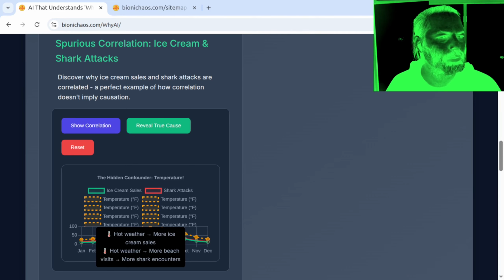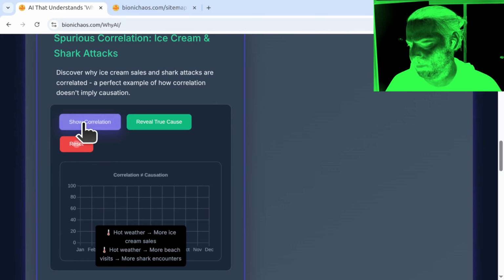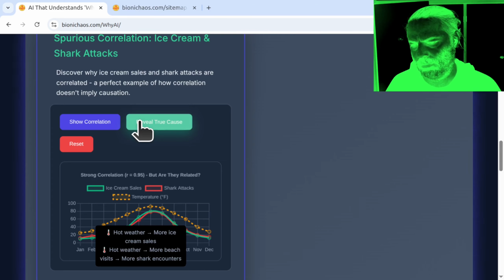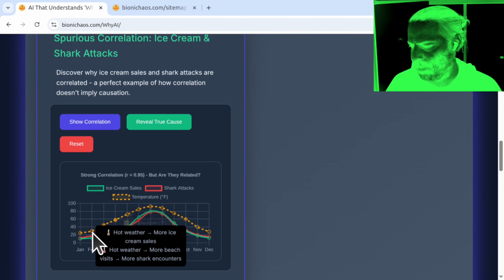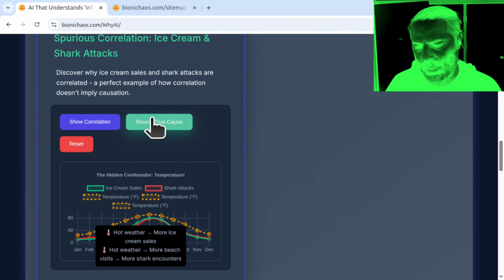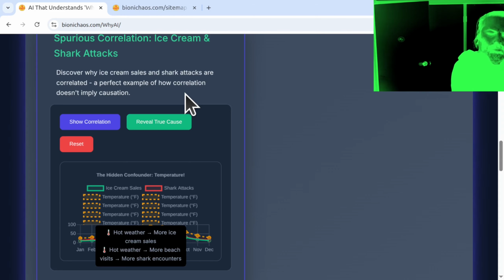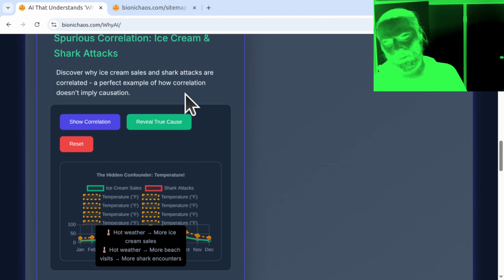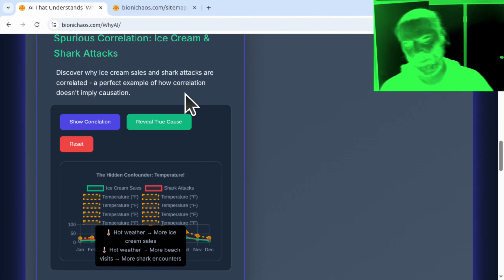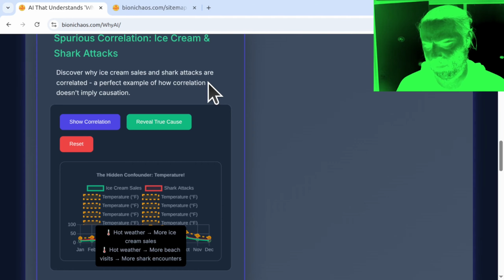To improve the simulation, I would ask the developer to ensure that the reveal true cause button correctly displays the temperature data on the graph, rather than just adding additional temperature degree F labels. Can you rephrase it? It's not very clear. So it is adding the chart to the graph, the yellow one, but then it keeps overlaying it. Can you explain it properly? How about this? I would ask the developer to fix the reveal true cause function so that it plots the temperature data on the graph, rather than just adding extra temperature degree F labels on top of each other. How is that? That's still not clear.